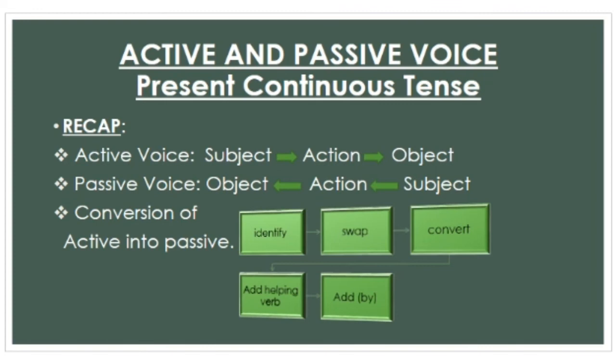First of all, identify subject, verb and object in a sentence. Then swap the places of subject with the object and object with the subject. Then convert the main verb into the third form of verb. Add helping verb according to the tense, as in present continuous tense, we have used being as a helping verb. And last of all, add by before the subject.